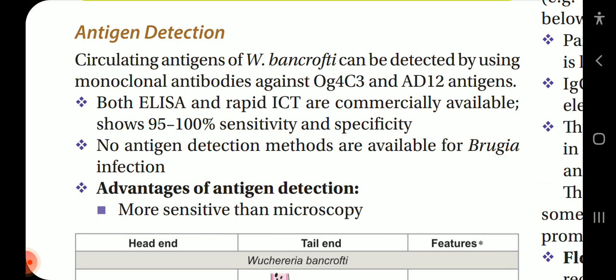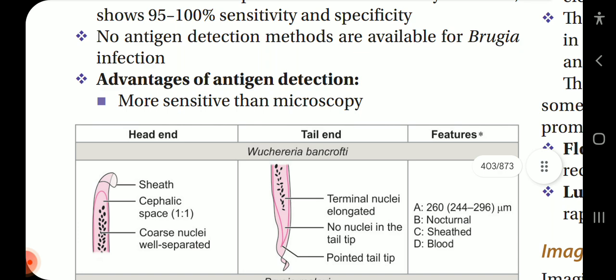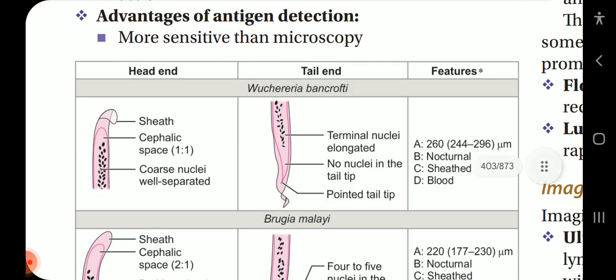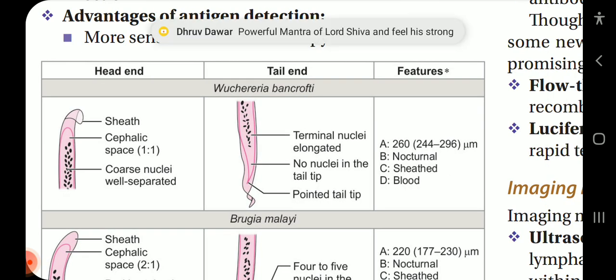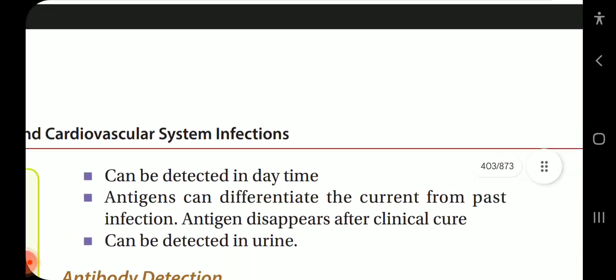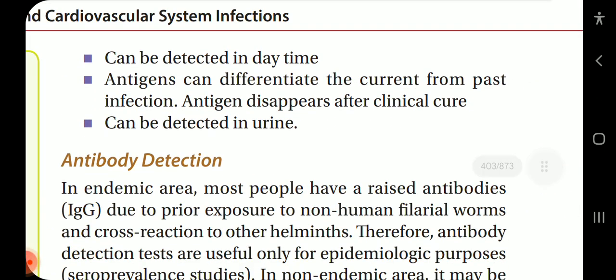Antigen detection. Circulating antigens of Wuchereria bancrofti can be detected by using monoclonal antibodies against Og4C3 and AD12 antigens. Both ELISA and rapid ICT are commercially available and show 95 to 100% sensitivity and specificity. No antigen detection methods are available for Brugia infection. Advantages of antigen detection: more sensitive than microscopy. Can be detected in daytime. Antigens can differentiate current from past infection. Antigen disappears after clinical cure. Can be detected in urine.